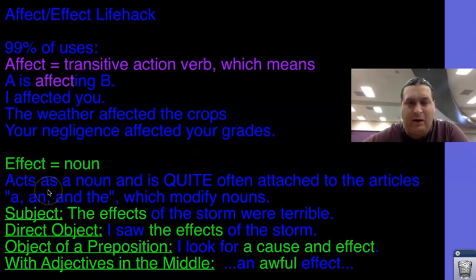Effect is a noun 90% of the time. A real easy trick for this one a lot of the time are the words a, and the. When it's the subject, it'll come at the start of a sentence. It'll say, the effects of the storm were terrible. You can see the dead giveaway, the. Direct object: I saw the effects of the storm. Object of a preposition: I looked for a cause and effect. A lot of the time, effect has an adjective coming between it and the article. So an awful effect, a terrible effect, an outstanding effect, a catastrophic effect.